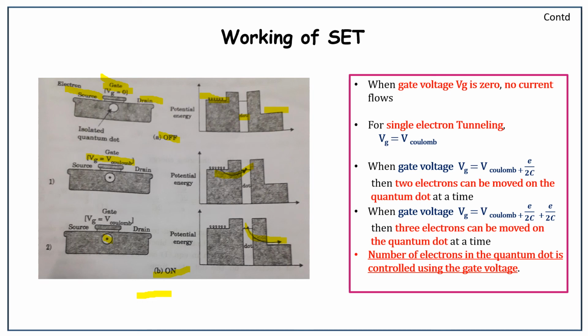So single electron transistor is a three-terminal device in which electrons will tunnel from source to drain one by one. When the gate voltage Vg is 0, no current flows. For single electron tunneling, the gate voltage is the Coulomb voltage, that is e/2C, for the single electron to tunnel. When the gate voltage Vg is equal to V Coulomb plus e/2C, 2 electrons will tunnel. When you again add e/2C, 3 electrons will tunnel. So the number of electrons in the quantum dot is controlled by the gate voltage.